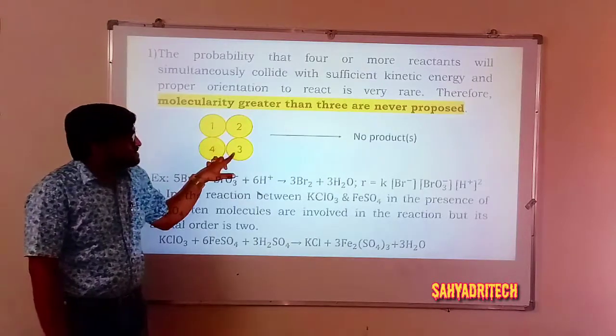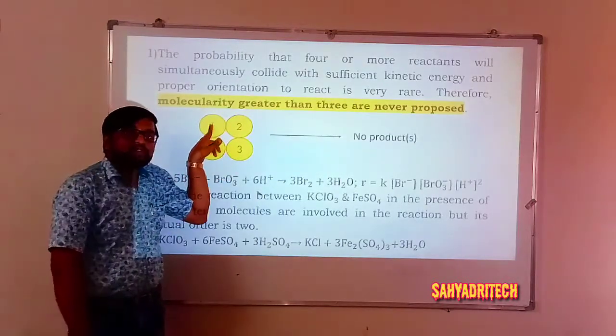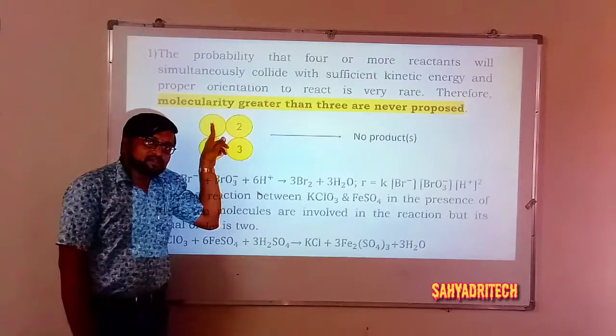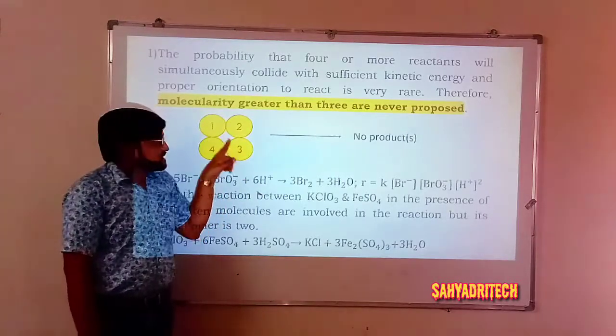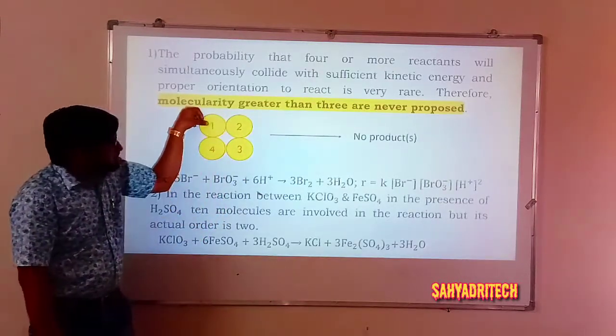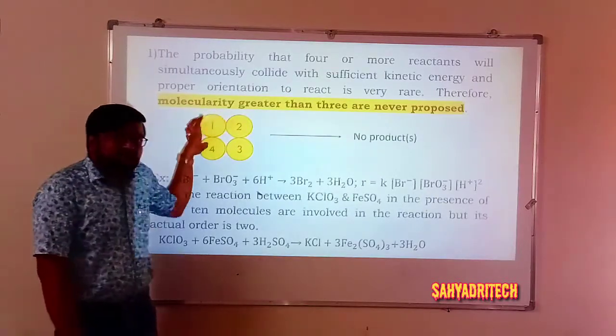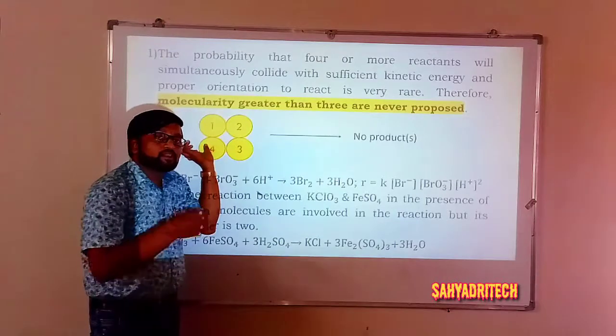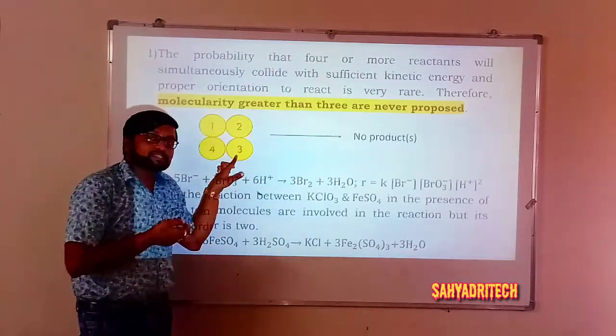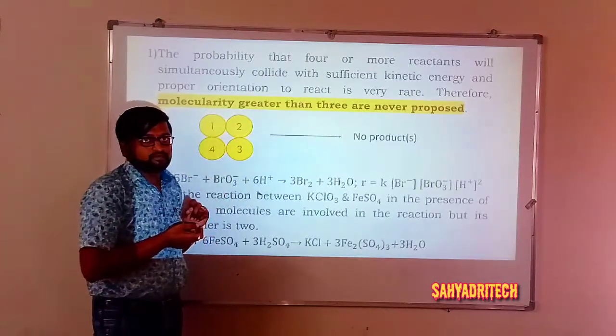What about the remaining? There is no simultaneous collision with another molecule. In this diagram, the first reactant molecule can collide with the second and fourth simultaneously, but we do not get a simultaneous collision with the third reactant molecule.